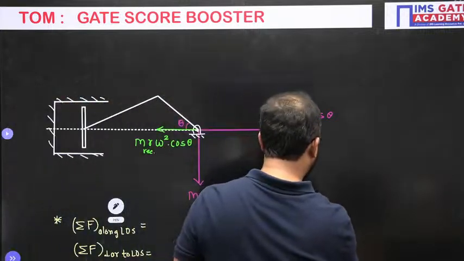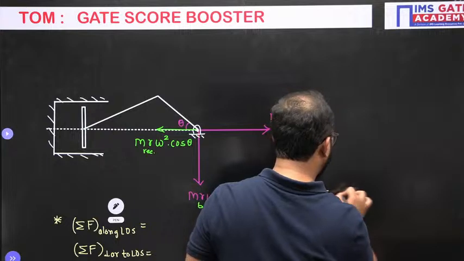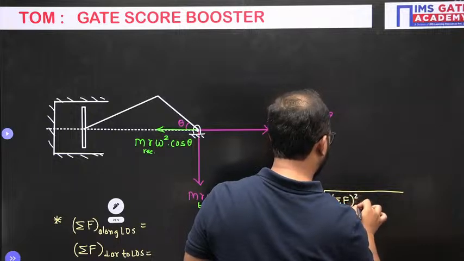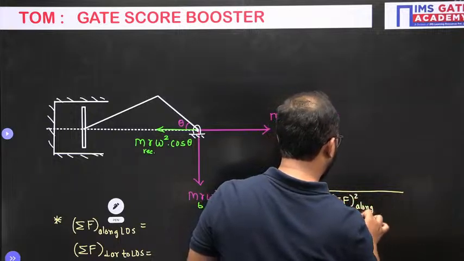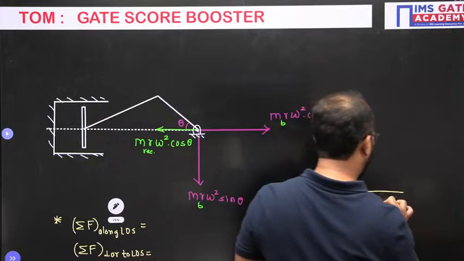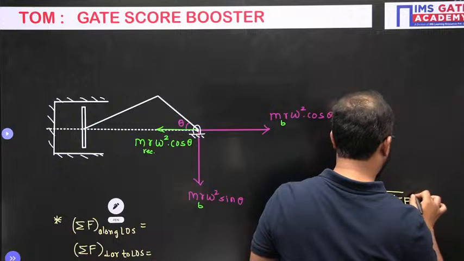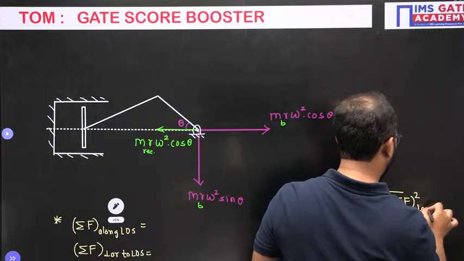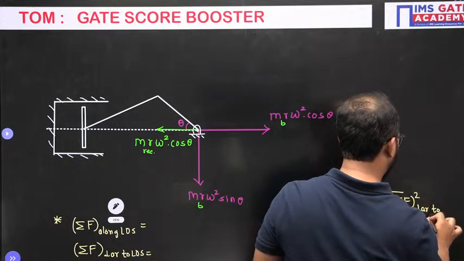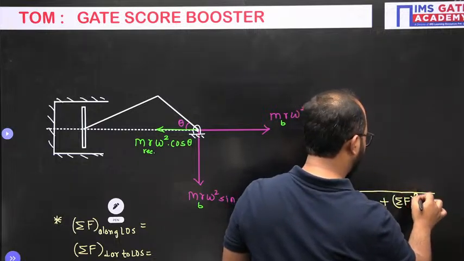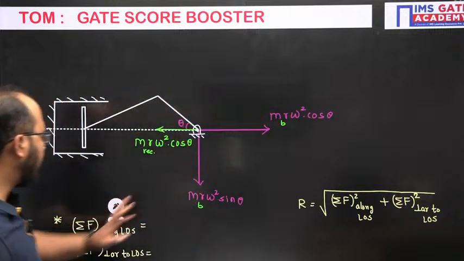The resultant magnitude of the residual forces will be calculated like this: along LOS, line of stroke, and perpendicular. Like this. So now you can easily calculate, everyone.